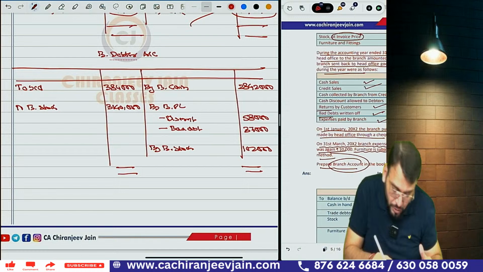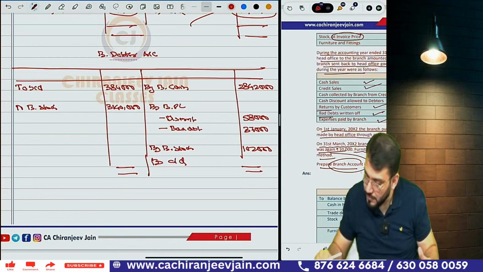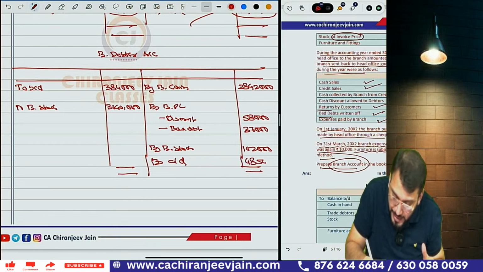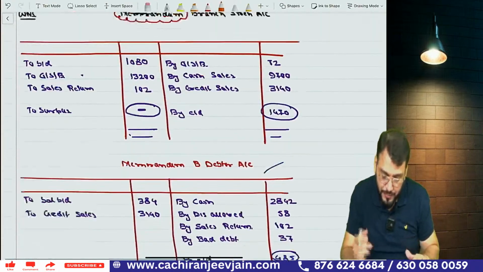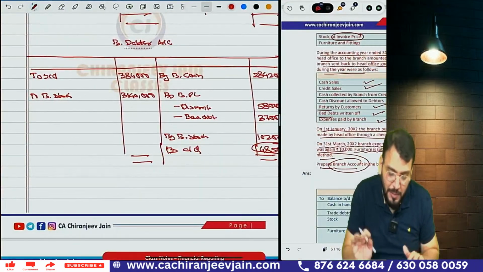Acha. This is branch. So closing balance will be how much? By carried down, it is 4 lakh 85,000. 4 lakh 85,000. How much did you get? Check whether it is coming 4 lakh 85,000 or not. The closing stock was not given. So yes, we have calculated correctly only. It is coming 4 lakh 85,000.